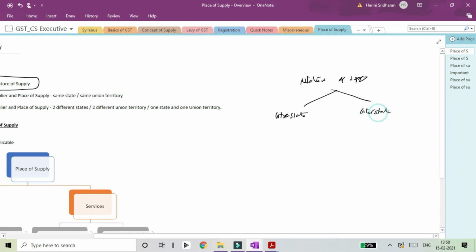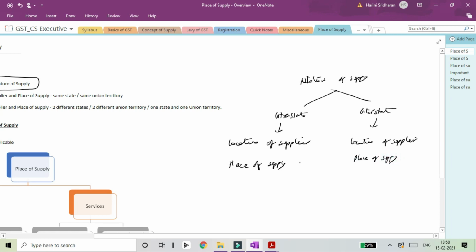What is an intrastate supply? Intrastate supply is when the location of the supplier and place of supply is in the same state, then it is called an intrastate supply. When the location of supplier and place of supply are in two different states or in two different union territories, or in one state and one union territory, then it is called an interstate supply.